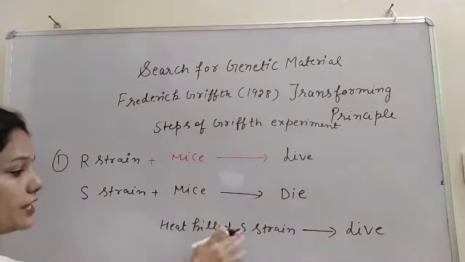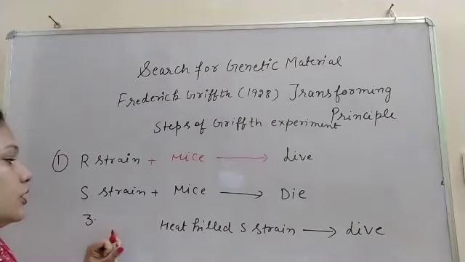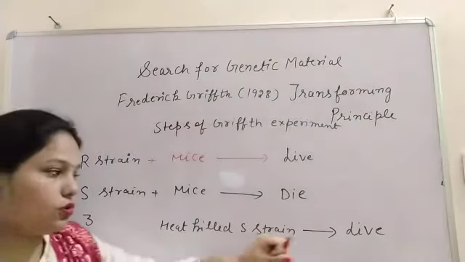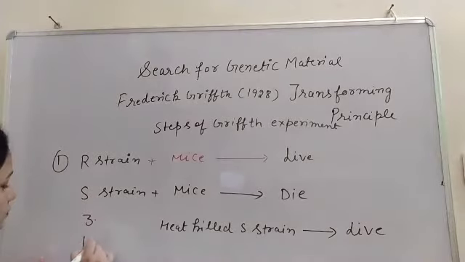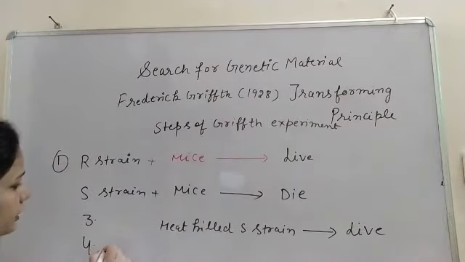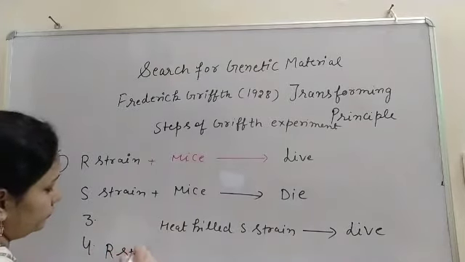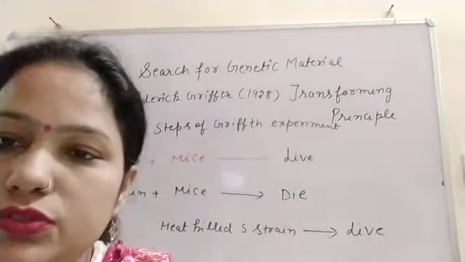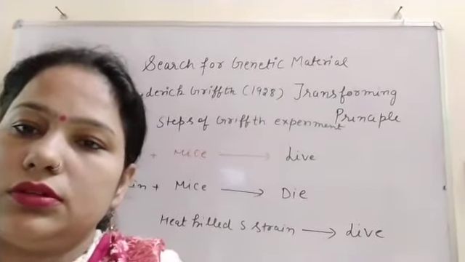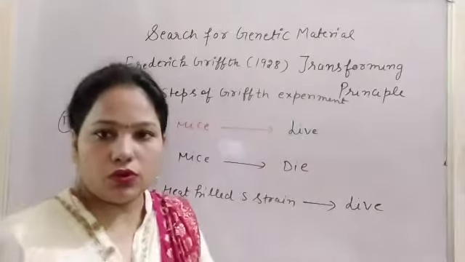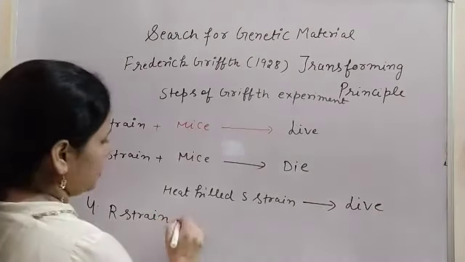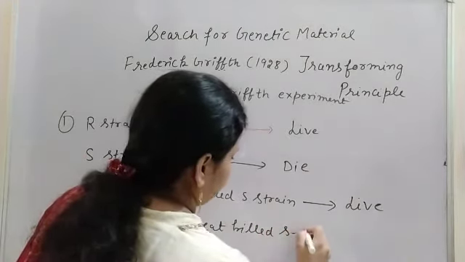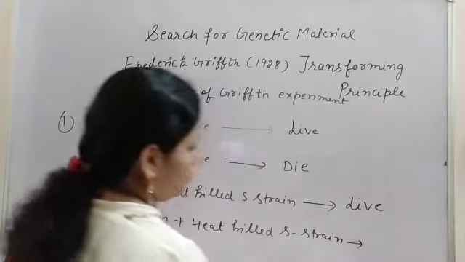And third is the heat-killed S strain only, not R strain plus heat-killed S strain, so the mice lived. And the fourth, which was the important one, we have to take R strain. The R strain is non-virulent, so it will not cause disease, pneumonia will not happen. So the R strain plus heat-killed S strain, then what happened to the mice? They died.